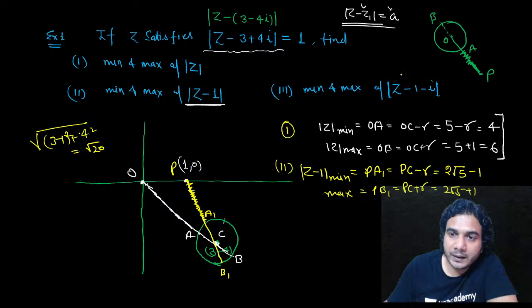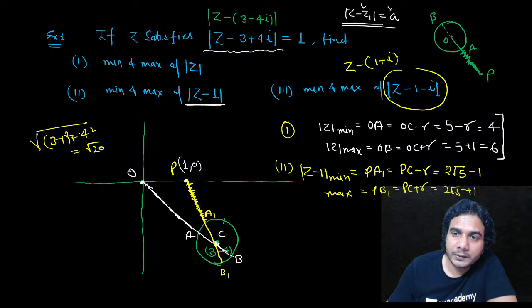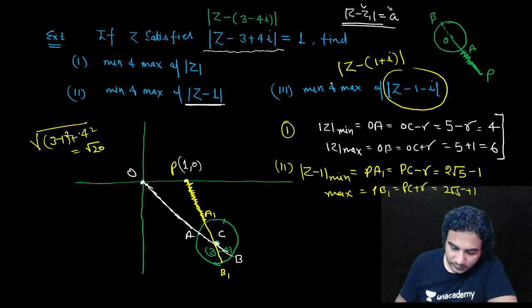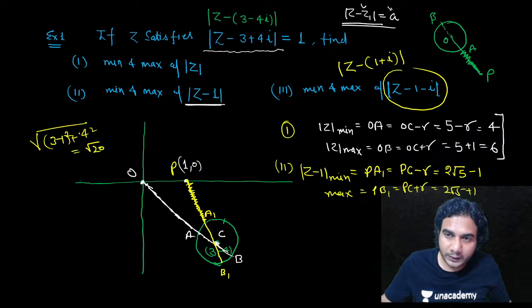So in a similar way, we can find the maximum and minimum of this. In this case, you need to find the distance of z from 1 plus i. So would you like to try? Subhashri, would you like to try this?